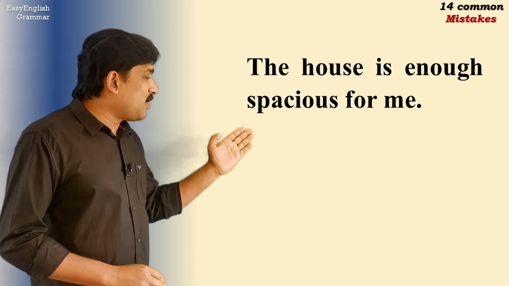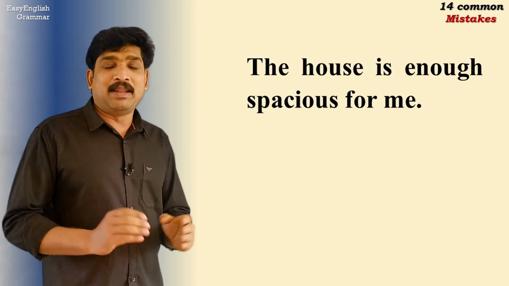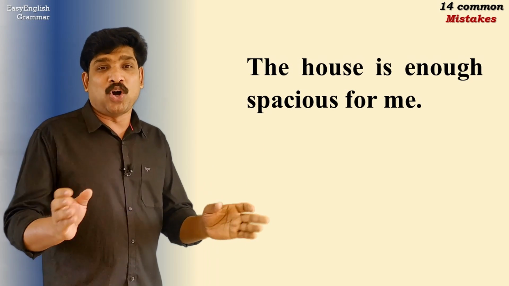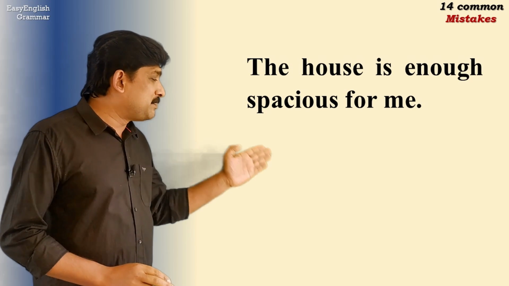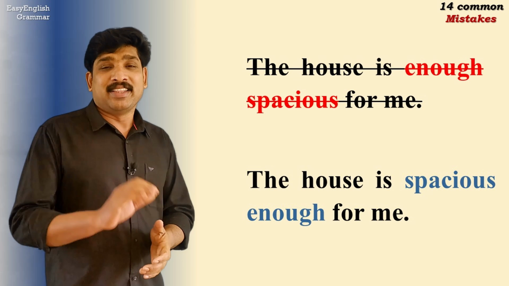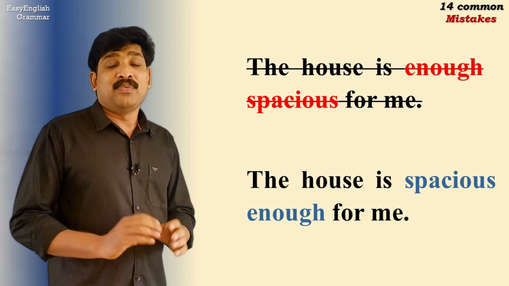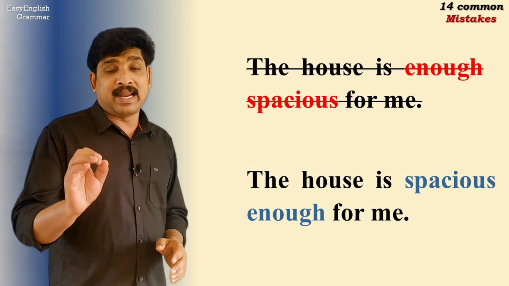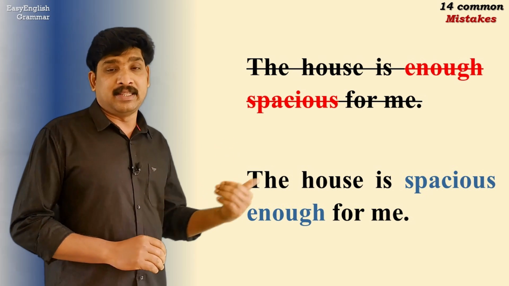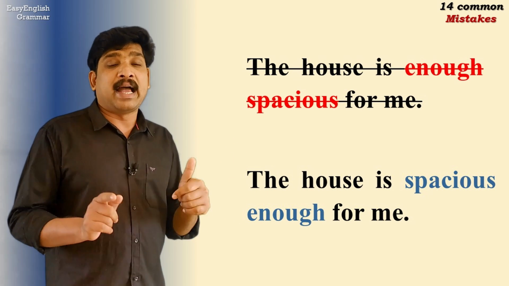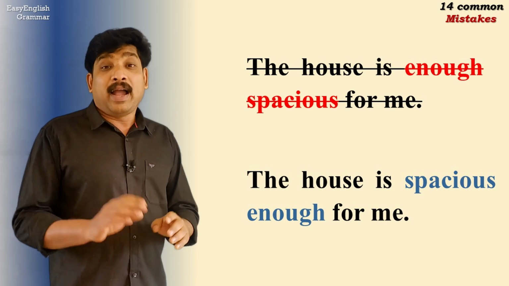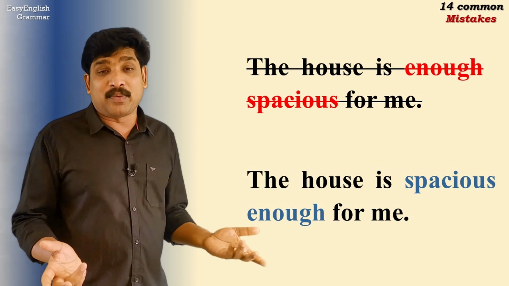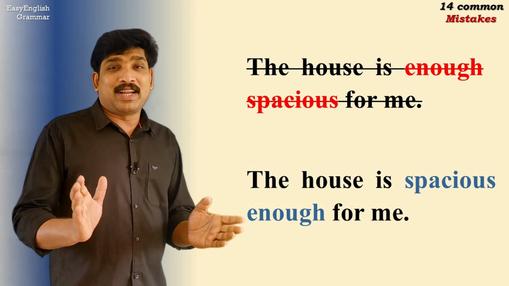"The house is enough spacious for me." It is a similar mistake to the mistake that we talked about just now. The mistake here is the word order. It is, "The house is spacious enough for me," not "The house is enough spacious for me." Whenever we use a quantifier such as "enough," we actually use it after the adjective, which is "spacious" in this sentence. "Spacious" comes first and "enough" comes later. And that's why we say good enough, bad enough, great enough, clever enough, etc. Let us look at the next mistake.